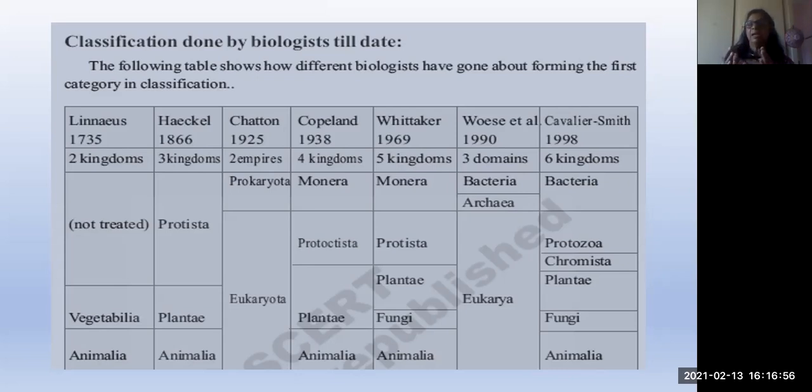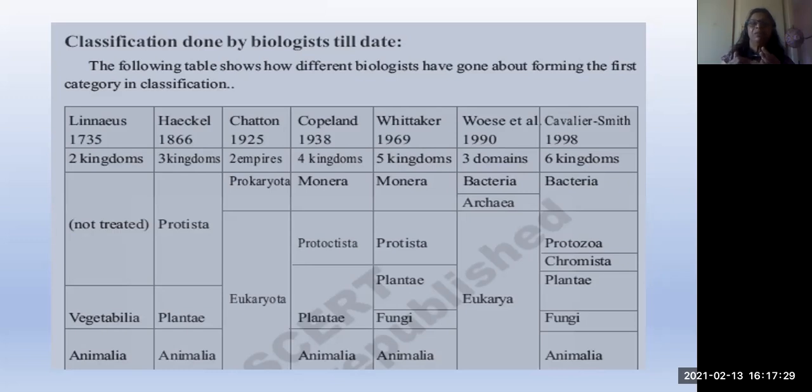Next, Haeckel in 1866 differentiated living organisms into three kingdoms: Protista, Plantae and Animalia. Protista means microorganisms, the primitive type of organisms, and all the fungi are in Protista. Plantae means plants. Animalia means animals. This is the three kingdom classification.